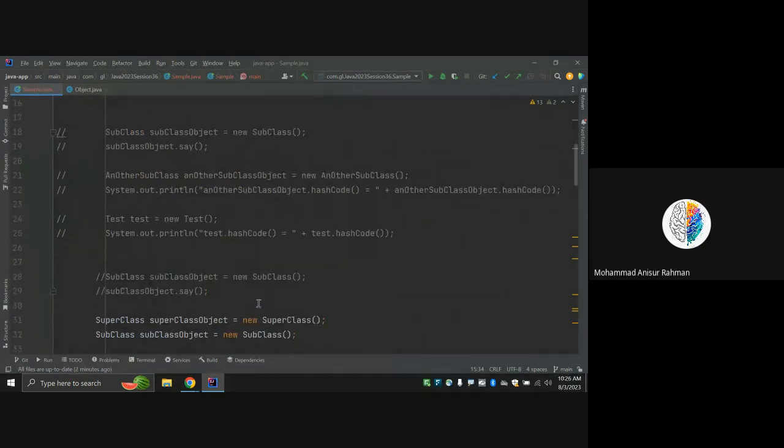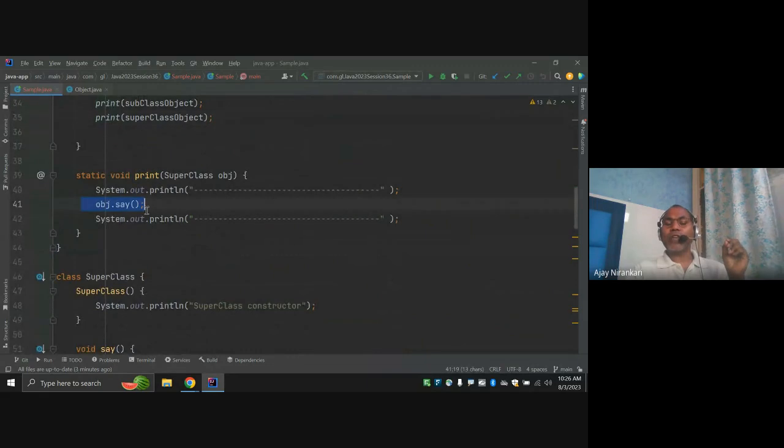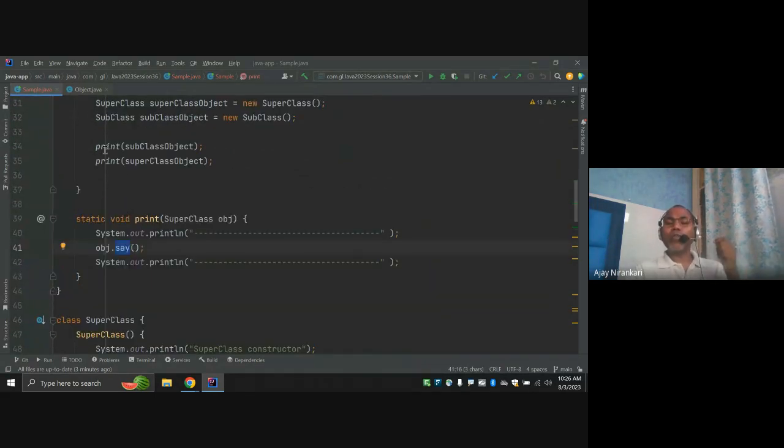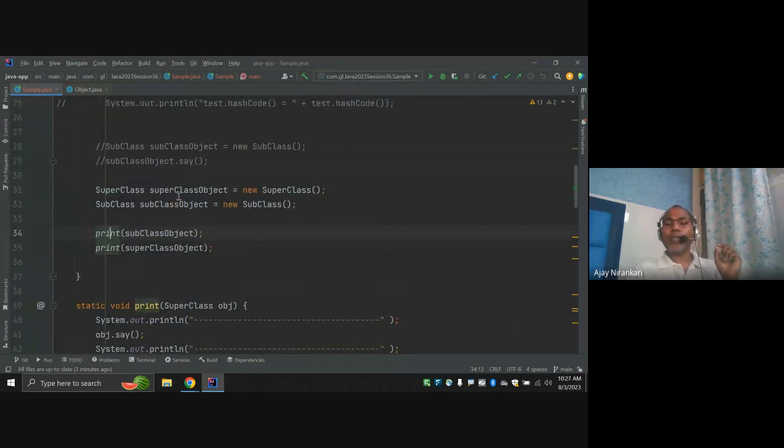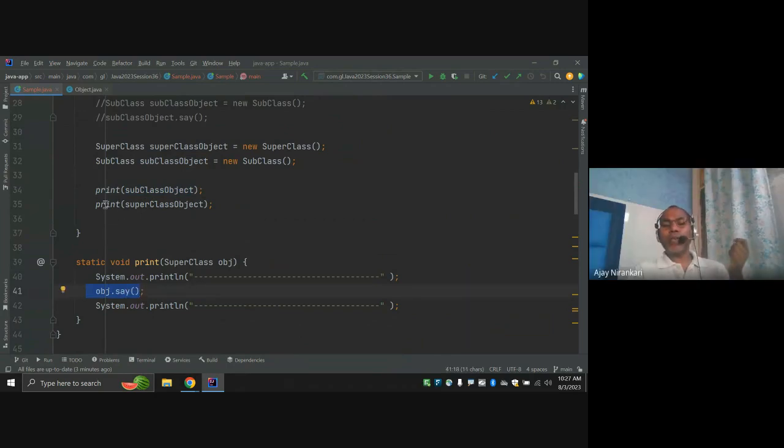Here, I have a print function, and the print function calls the say function. I don't know the exact output, but whenever someone runs and calls this print method, if you pass a subclass object, it prints the subclass say. If you pass the superclass, it prints the superclass. So one object behaves differently depending upon the condition and situation.